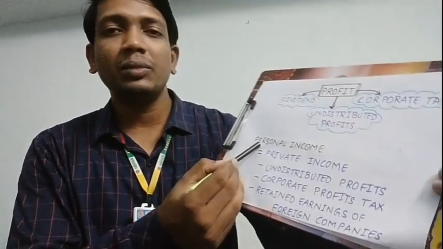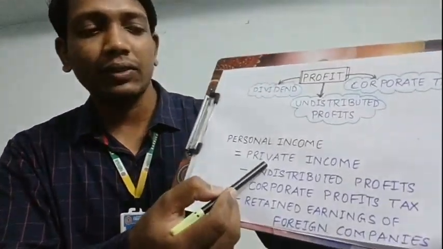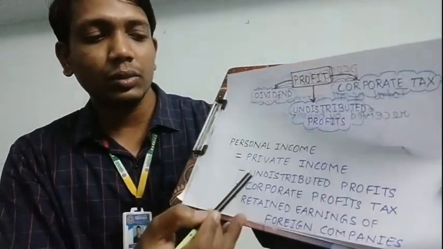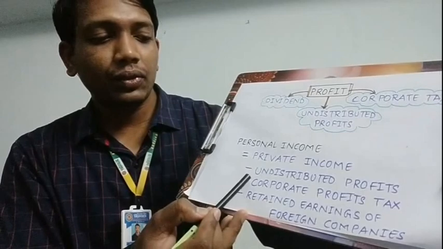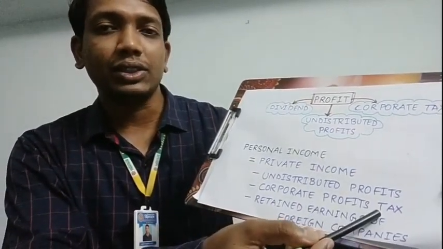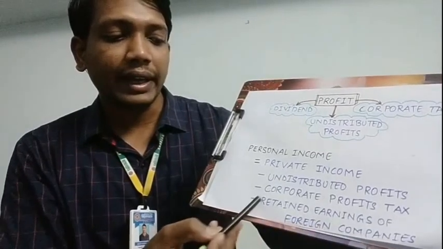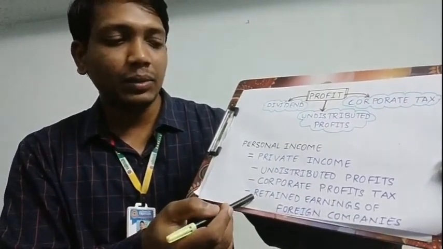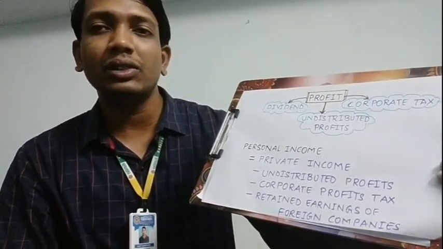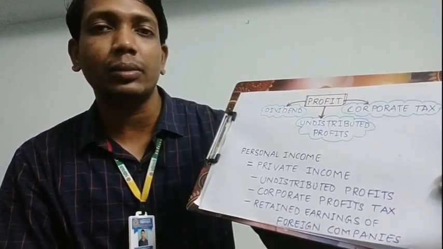Personal income is nothing but the private income. From this private income, we subtract the undistributed profits, and we also subtract the corporate profits tax, and at the same time, if there is any retained earnings of the foreign companies, that also we would be subtracting from it.